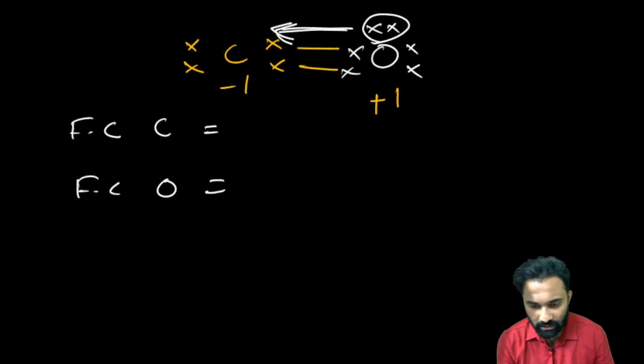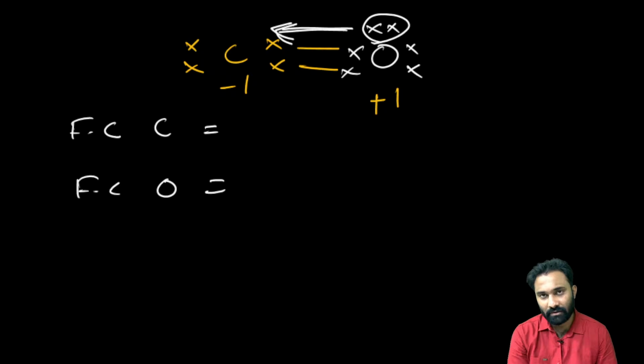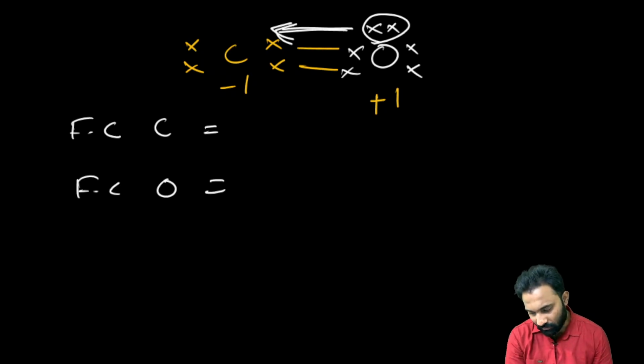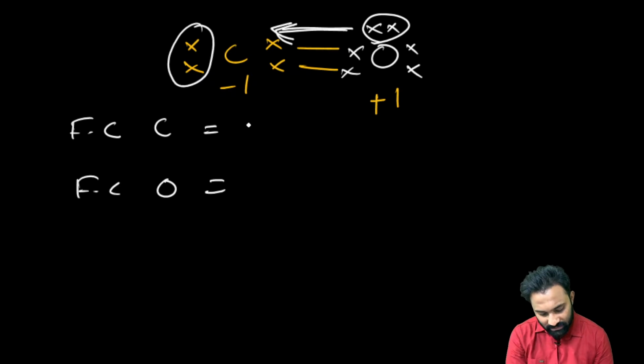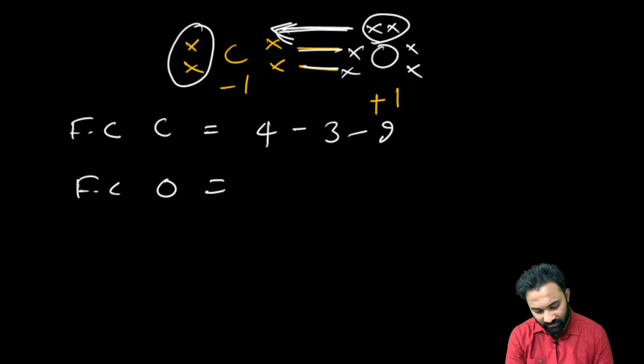Directly you can calculate, but if you want to calculate with the formula, we'll see how. Here carbon contains how many valence electrons? Carbon contains 4. How many bonds has it formed? Carbon 3, you can see 1, 2, 3. And how many lone pairs is it having? Carbon 1. It will become 4 minus 5. It is -1, right? We got the -1.